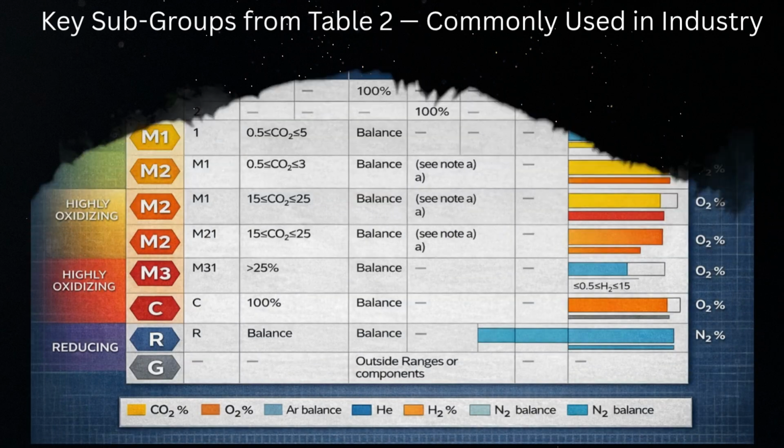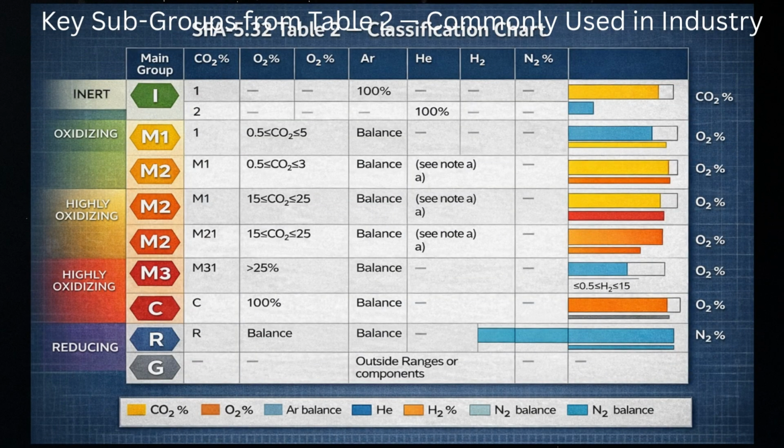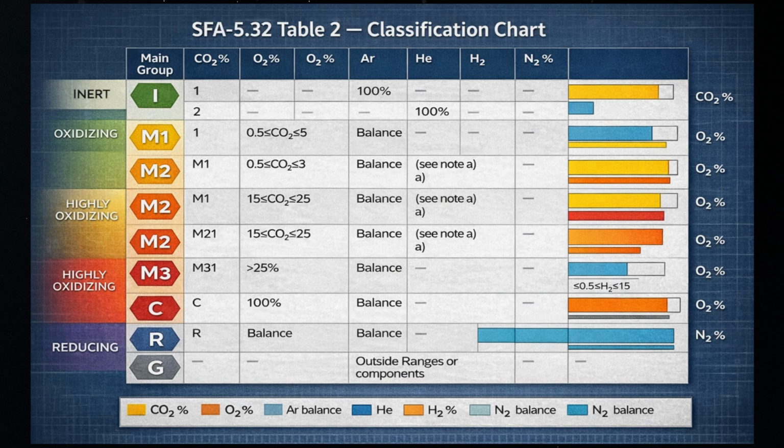Table 2 in SFA 5.32 is the master classification table. It lists all main groups, subgroups, and the nominal percentage by volume of each component. Let me walk you through the most important classifications you'll encounter on ASME coded work. Note A, Table 2, for the purpose of this classification, argon may be substituted partially or completely by helium. Note B, Table 2, two gas mixtures with the same G classification may not be interchangeable.